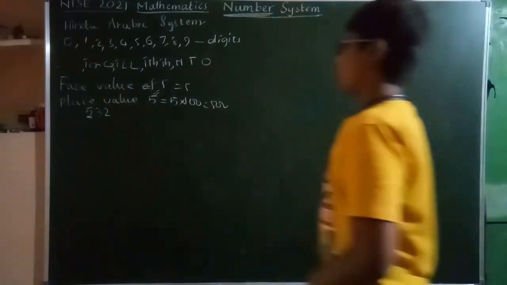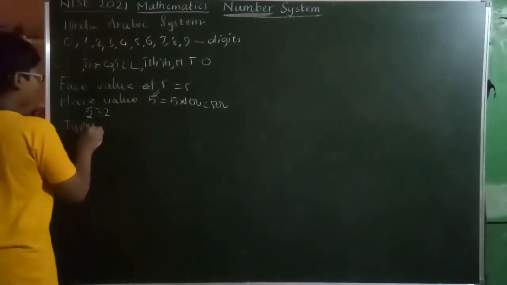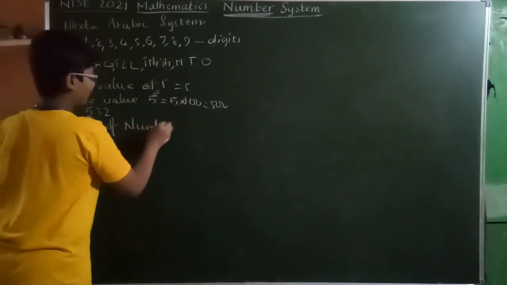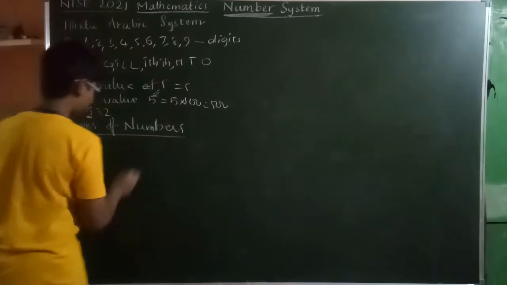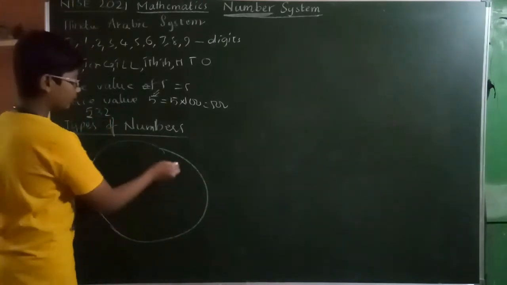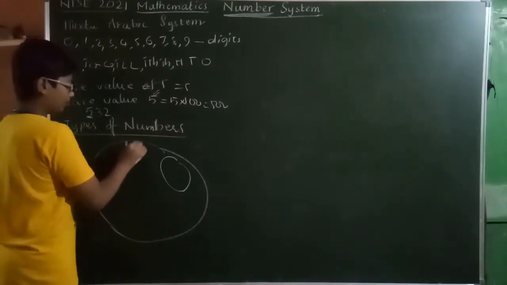Next, types of numbers. I will be explaining these types of numbers with only one Venn diagram. This whole one is known as real numbers.